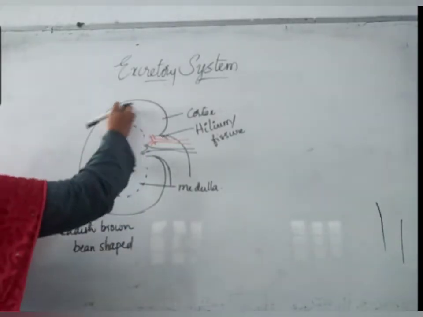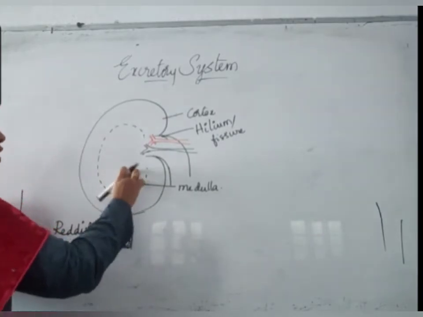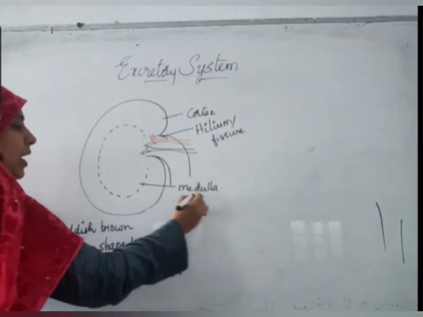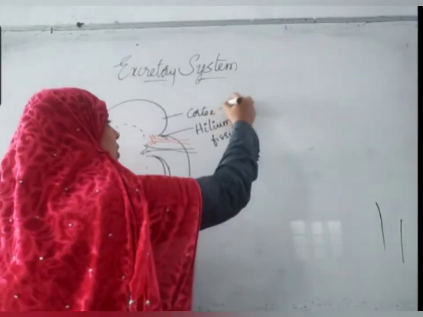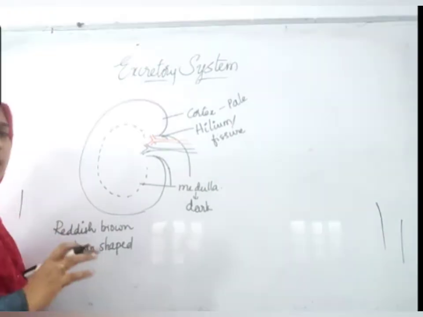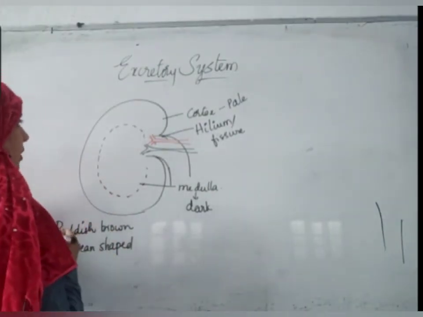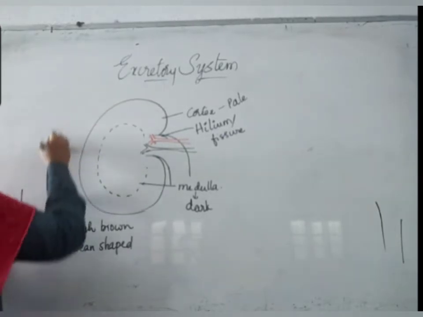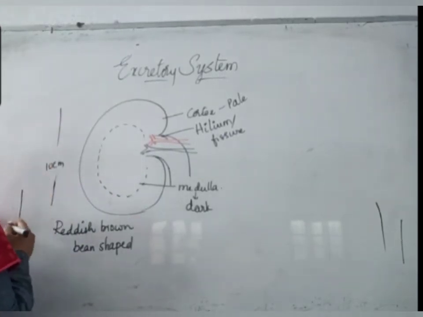This outer portion is called the cortex, and this inner portion is called the medulla. The medulla is somewhat dark, and the cortex is somewhat pale in color. Pale means somewhat lighter in color. The length of this kidney is 10 centimeters.